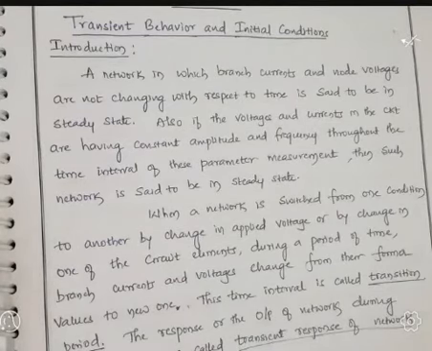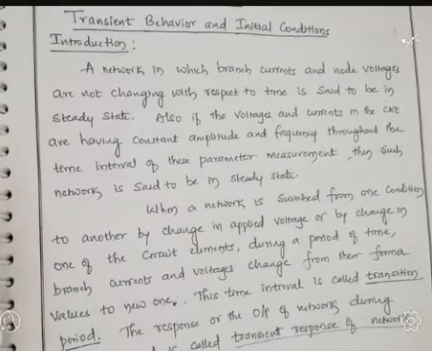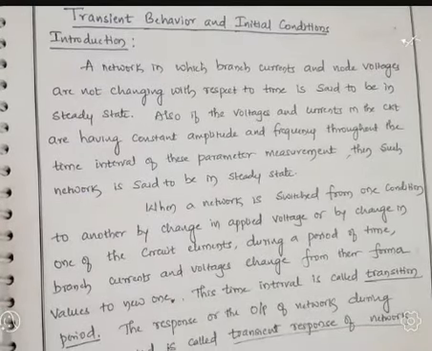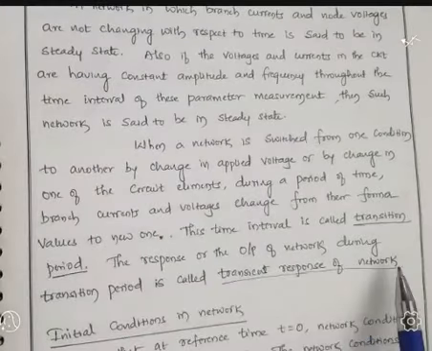Transition period means the network is switching from one condition to another because of a change in branch currents or a change in applied voltage. That time interval, switching from one condition to another, is called the transition period. So the response of the network during this transition period is called the transient response of the network.